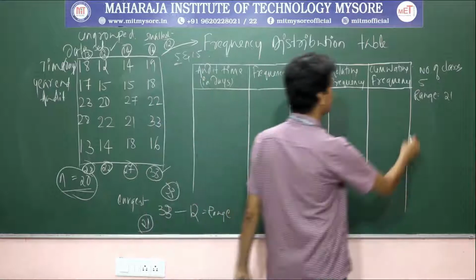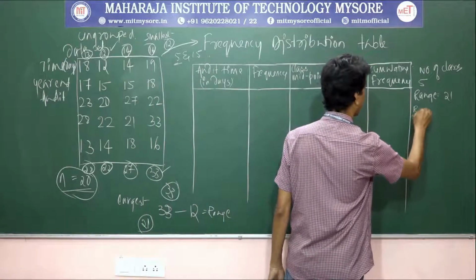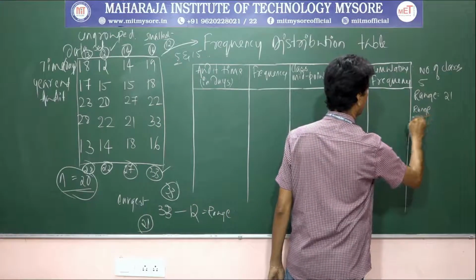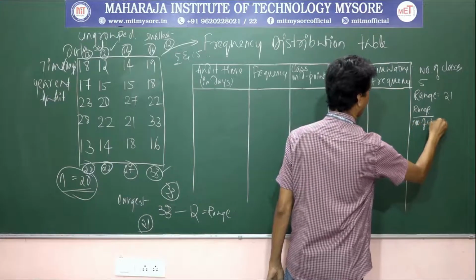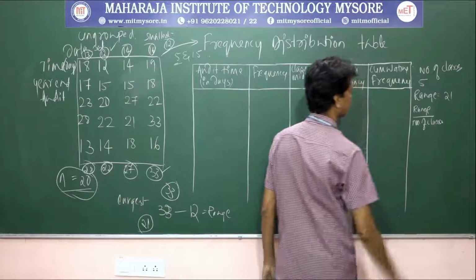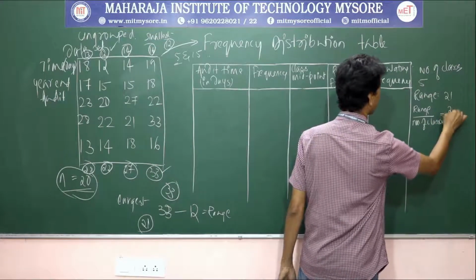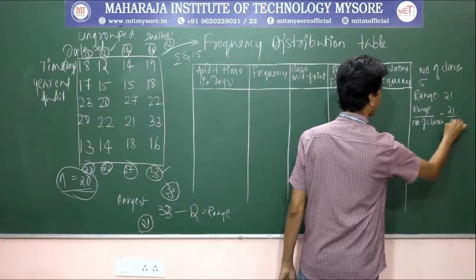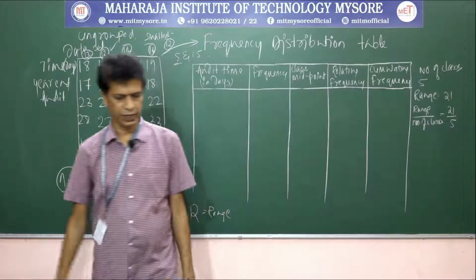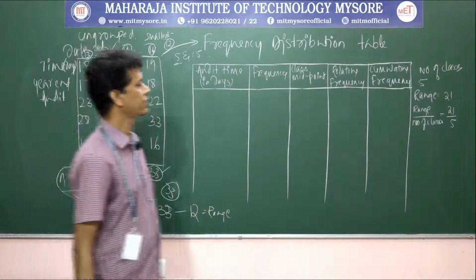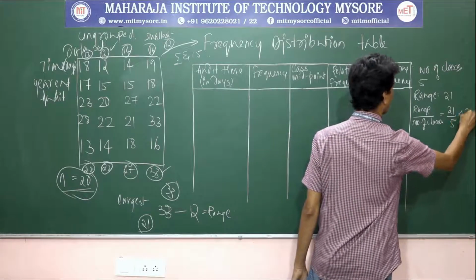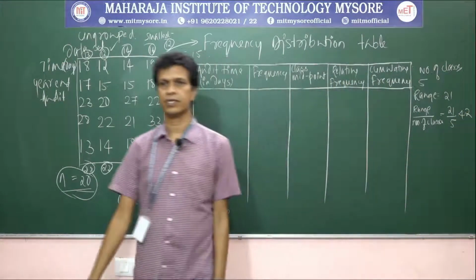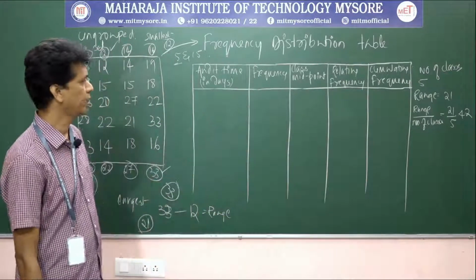Class width means range divided by number of classes, which is equal to 21 divided by 5. This is 4.2 something, it will come.